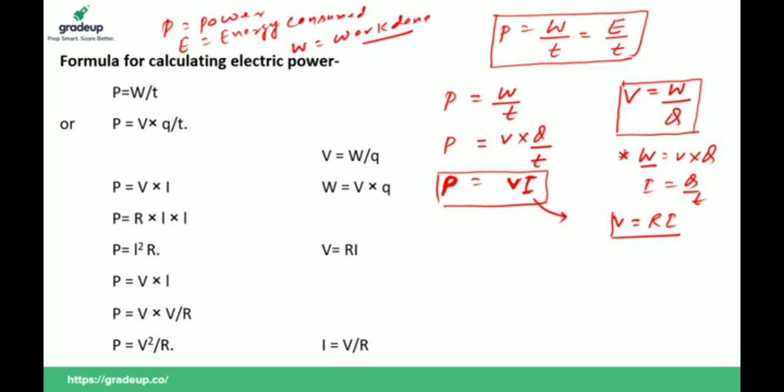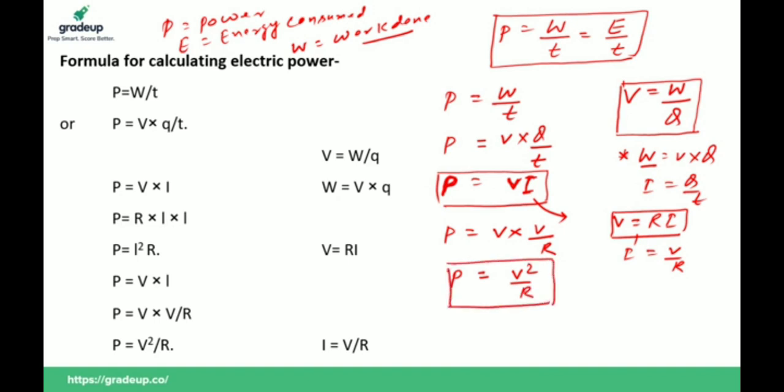So I becomes V upon R. If we put the value of I in this formula, P is equal to V into I, where I is equal to V upon R, so we have another formula of power, that is P is equal to V square upon R.